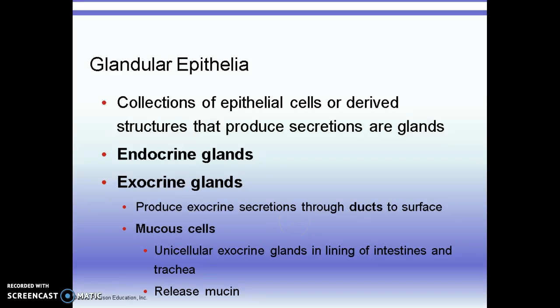So epithelial tissue is glandular. The cells are specialized to produce secretions, and those glands could either be endocrine or exocrine. Exocrine glands secrete through a duct to the surface.